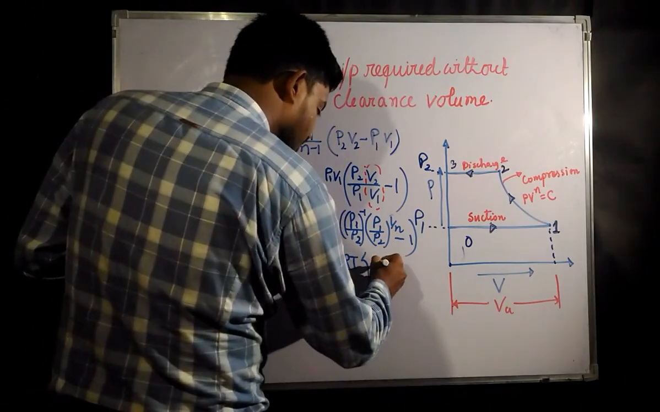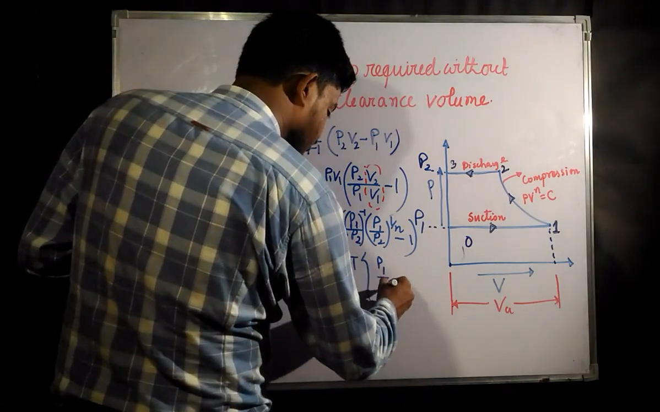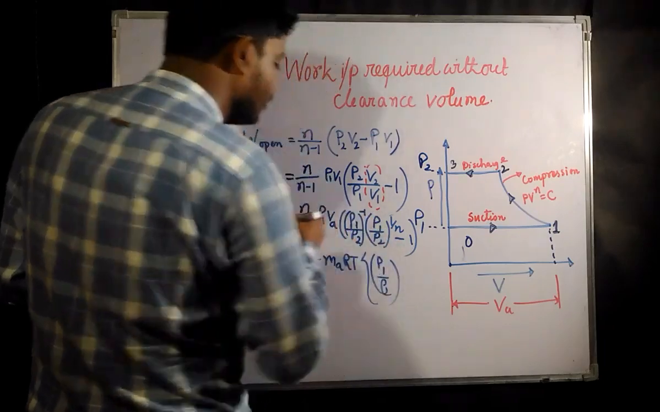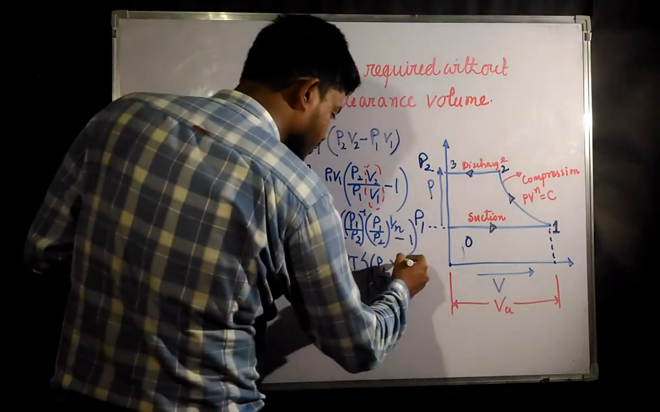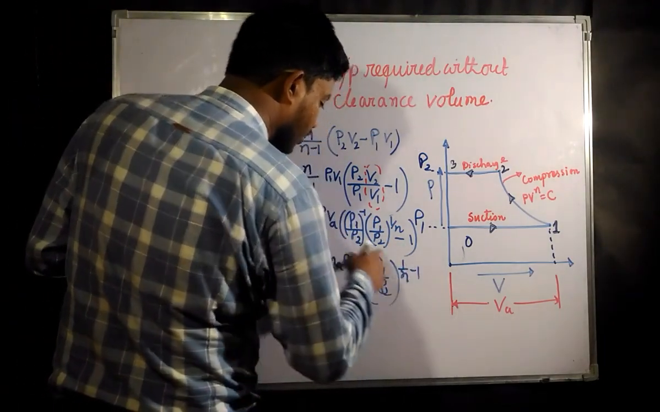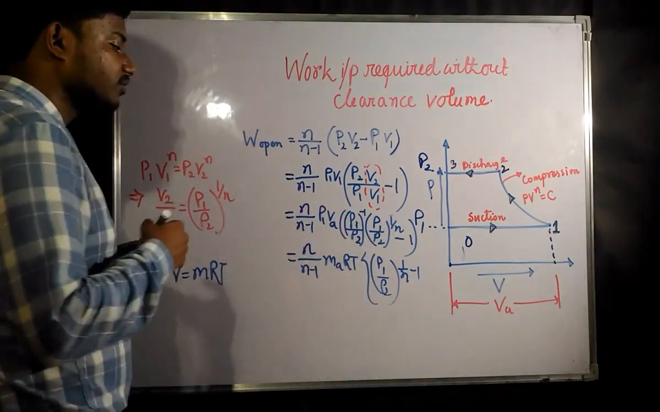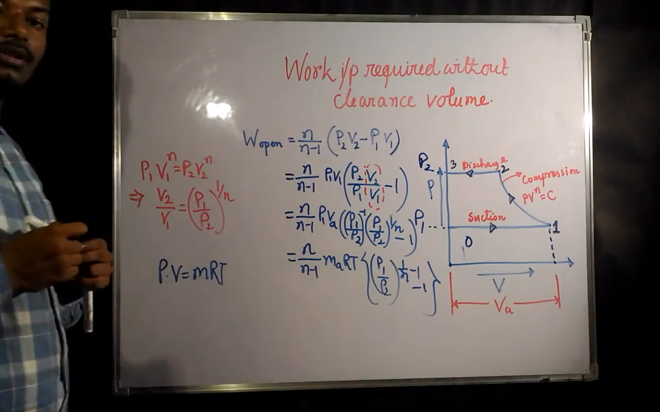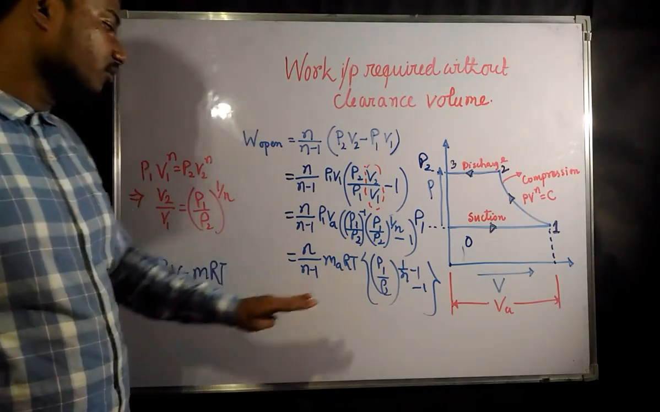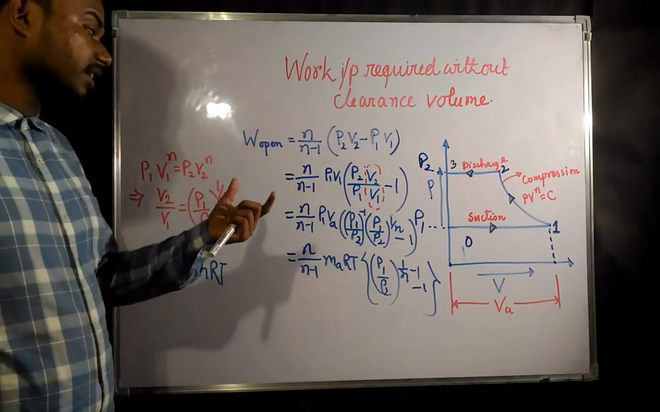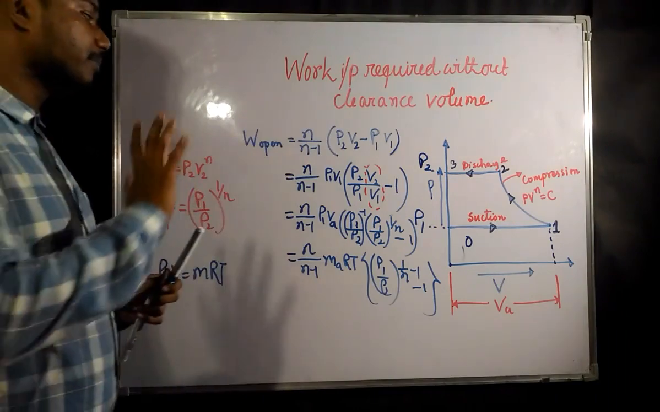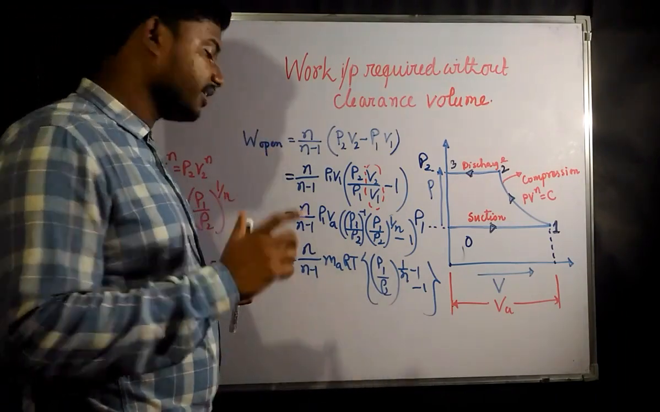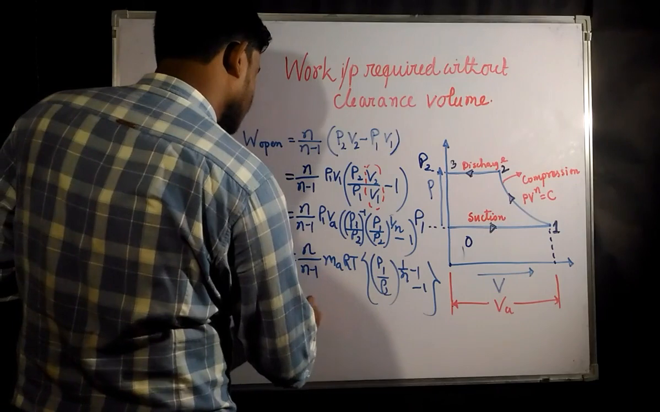Now there is going to be P1 by P2, and the power is going to get added, so what would be there? 1 by n minus 1. This is minus 1 and this is 1 by n, so the power is going to be this. This is the expression for the work required for a compressor without the clearance volume. If we are not considering the clearance volume, then this would be the case.